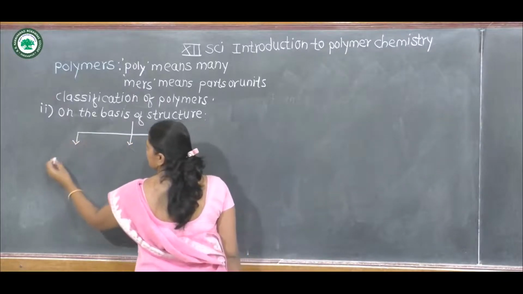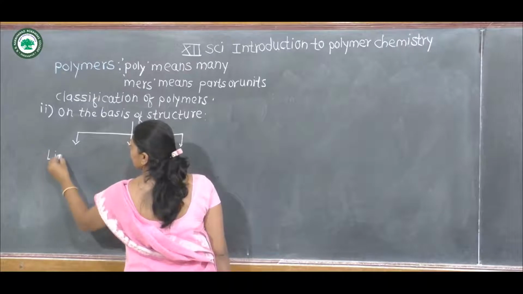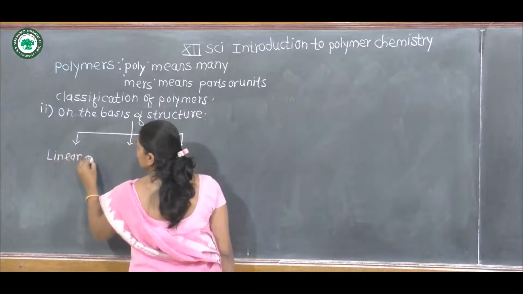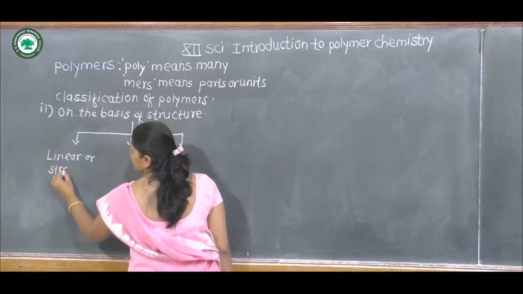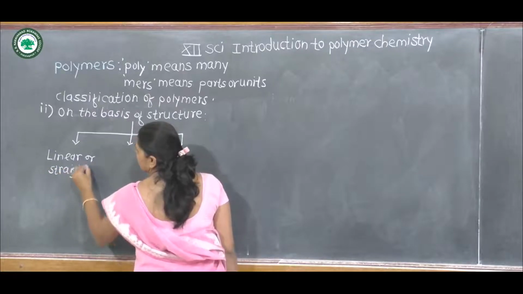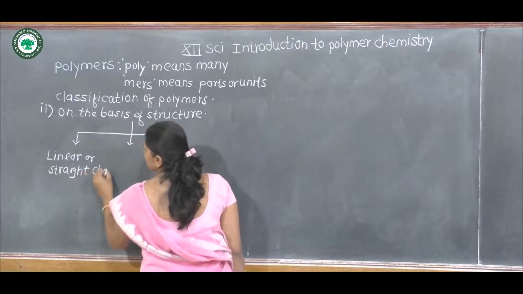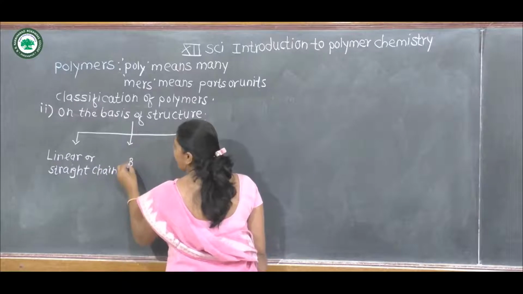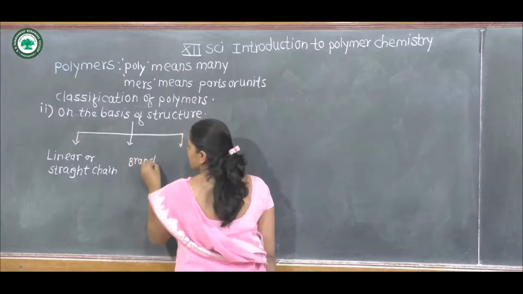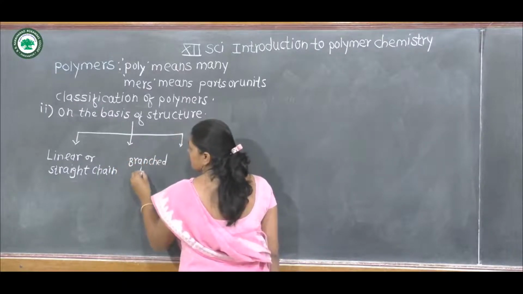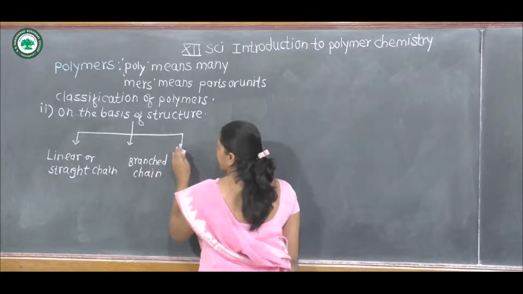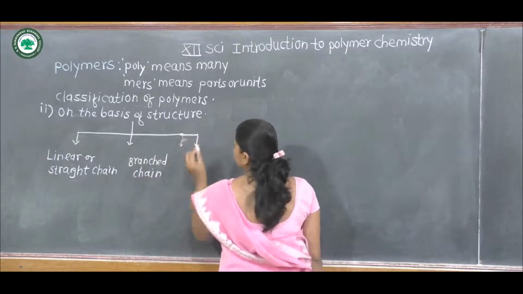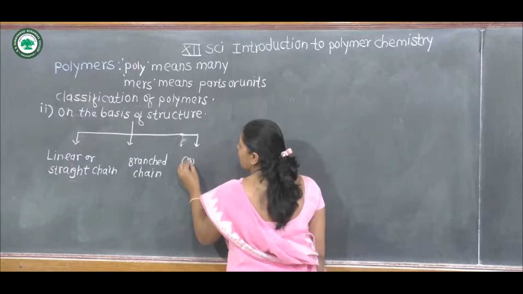First one is linear or straight chain polymer. Second is branch chain polymer. And third one is cross-linked polymer.